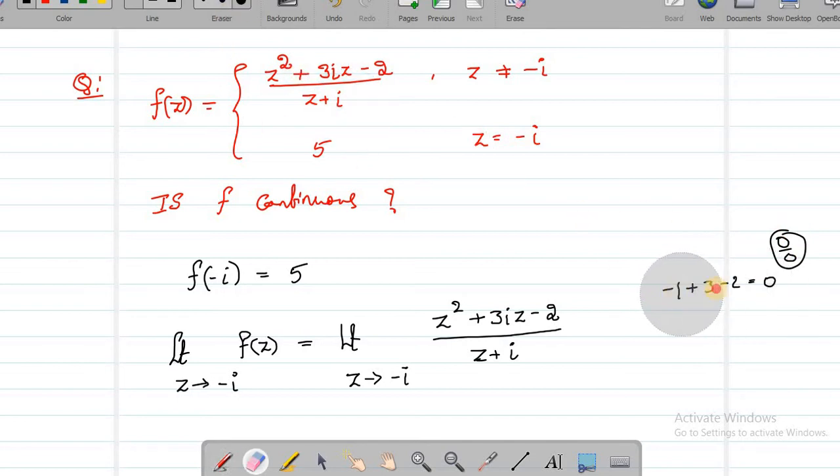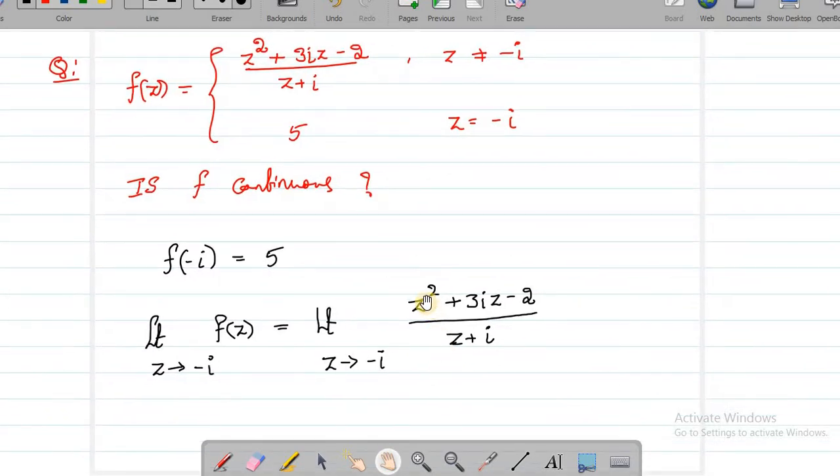Here we can't talk about L'Hospital's rule, because we didn't discuss differentiability of complex valued functions. But we can do one thing. When I substitute z equal to minus i, I'm getting 0 in the numerator. It means z plus i is a factor of the numerator.